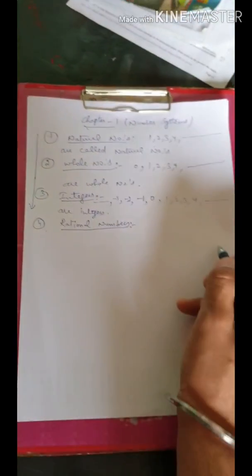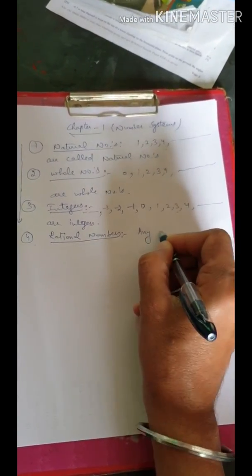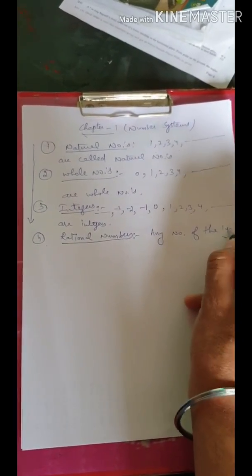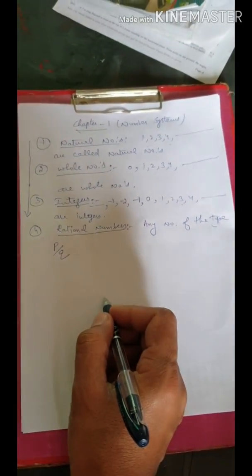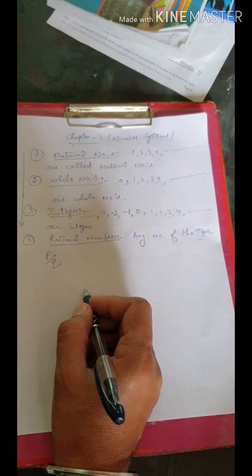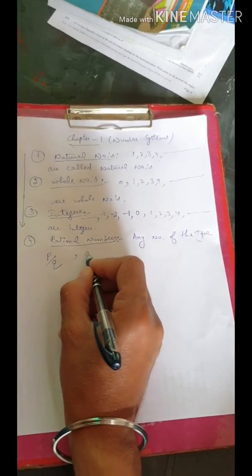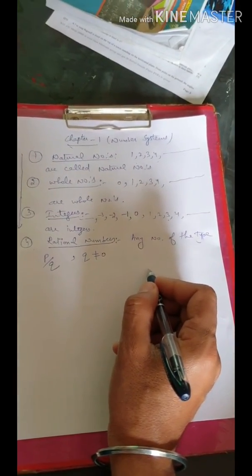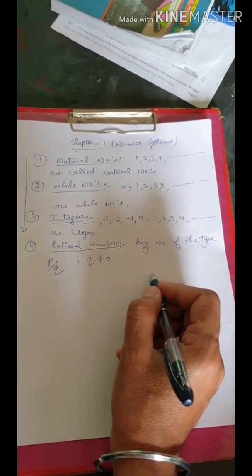What are rational numbers? So any number of the type P upon Q. But you have to remember what are P and Q? They are integers. P and Q are integers. But remember, along with this, another thing, denominator should not be 0, because you can't divide any number with 0.